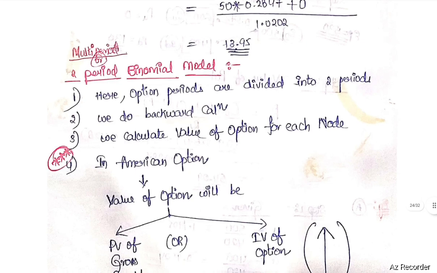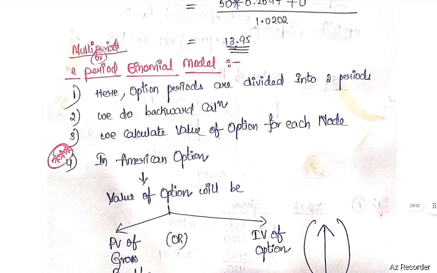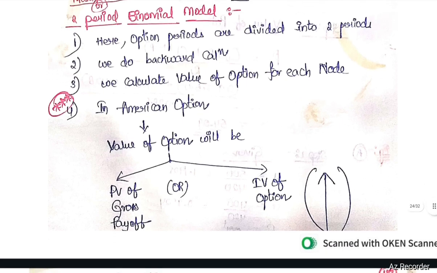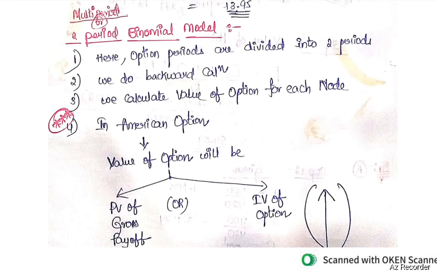Next concept, multi-period or two-period binomial model. Here, option periods are divided into two periods. We do backward calculation in these problems. We calculate value of option for each node backwards.